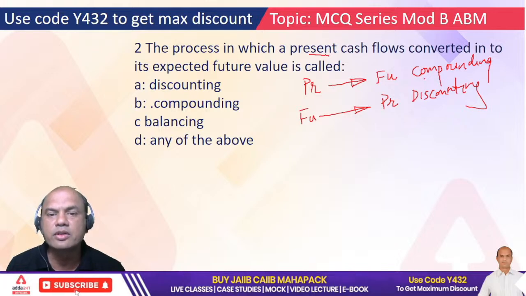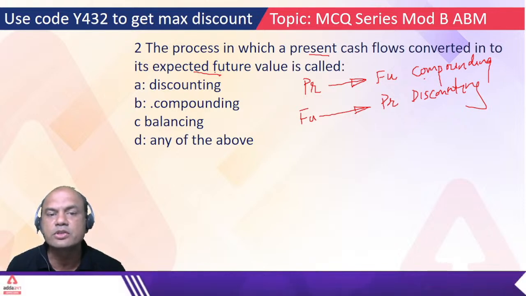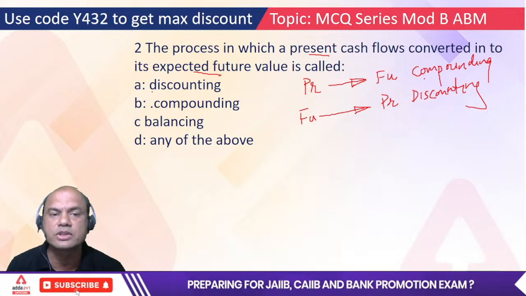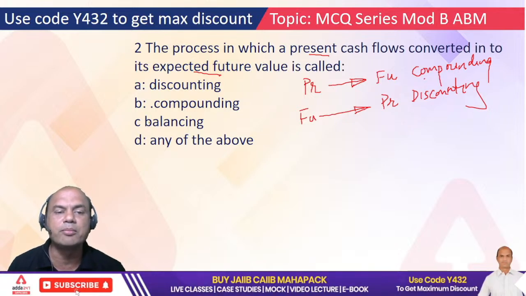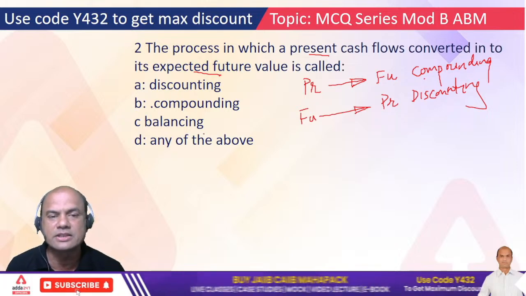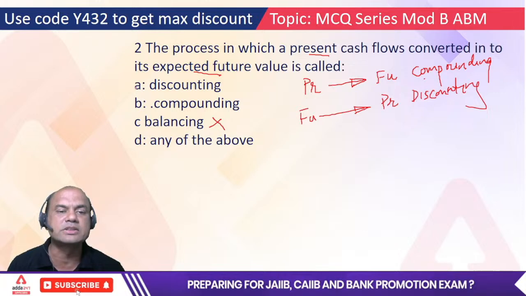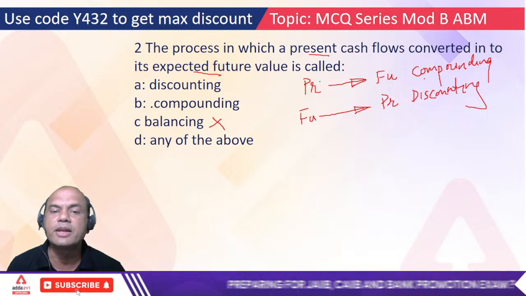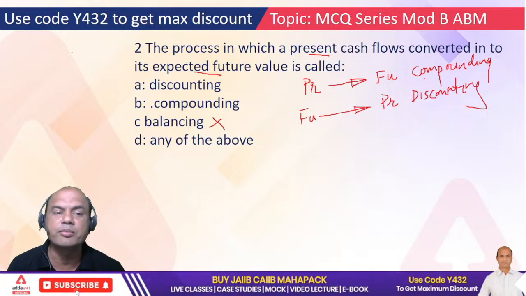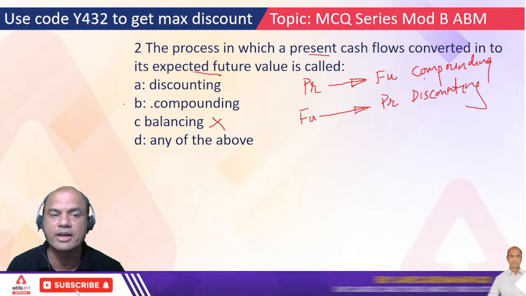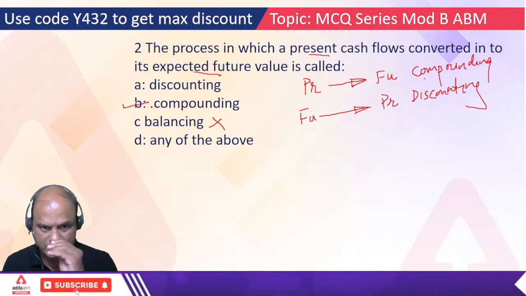So what are we doing over here? Present cash flow into expected future. So we are converting from present to future. So where will we be? A, B, C or D? Discounting, compounding, balancing. This balancing has nothing to do with the present value. So it's either A or B, discounting or compounding. It is present to future, so it will be B, compounding.